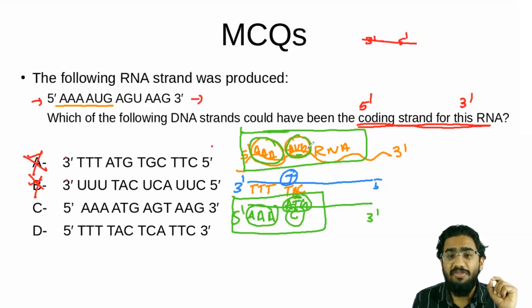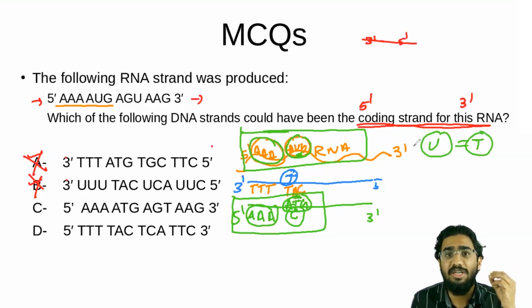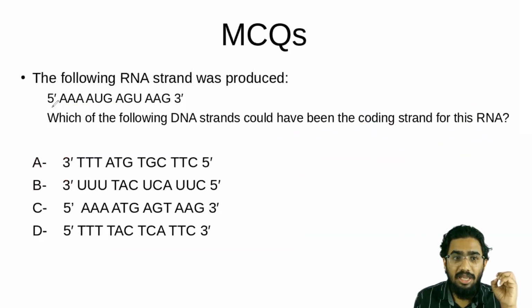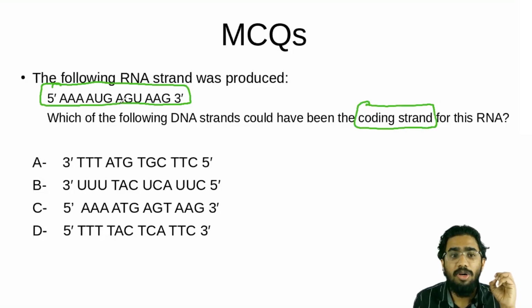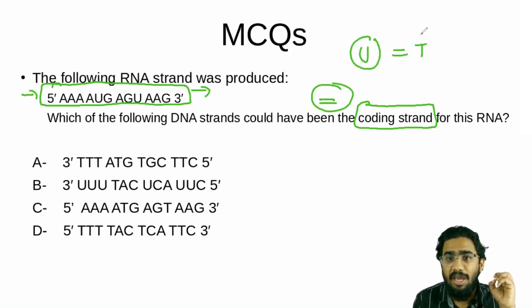The only difference is that in RNA uracil will be present, and in the DNA, instead of uracil, thymine will be present here. That is the only difference between an RNA and the coding strand. So I think this thing is very easy for you now. They are giving one RNA and asking what the coding strand is. RNA and coding strand will be very similar or equal. The only difference is that uracil will be replaced by thymine.